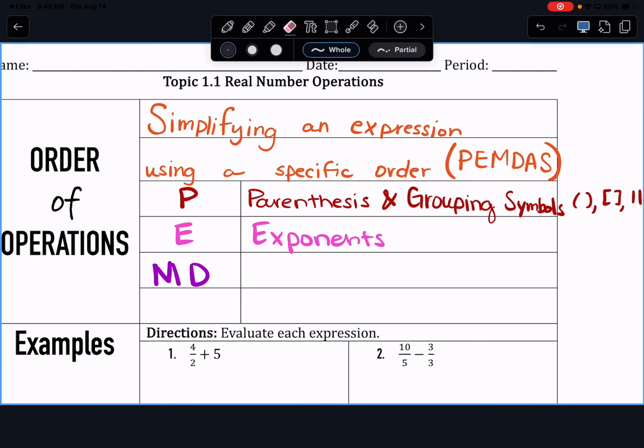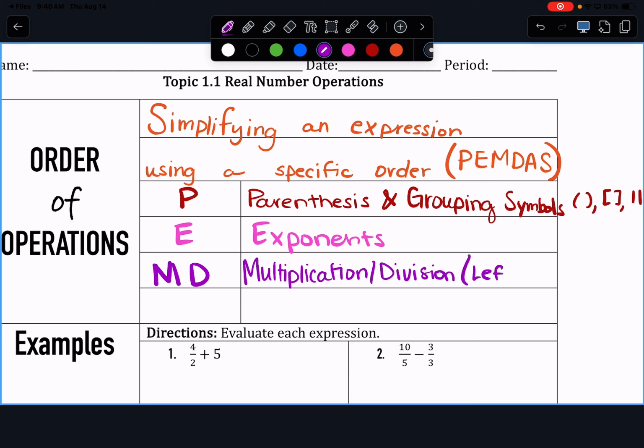So for multiplication and division, we just go from left to right.